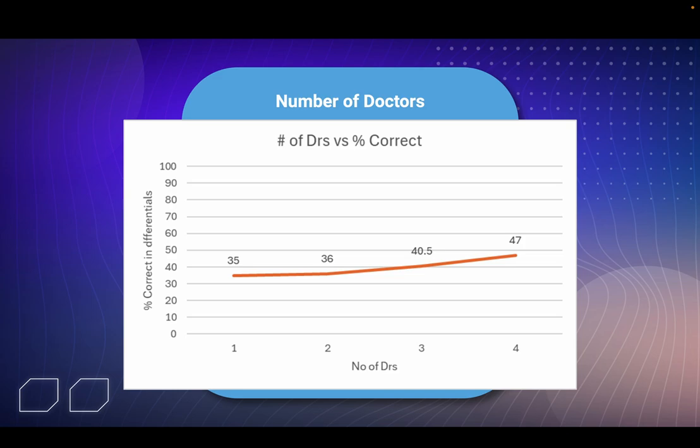And the results were actually quite interesting. Just one doctor by themselves, using the NEJM cases, taking a history, was only able to get about 35% correct. And all the way up to 4 doctors together were able to get 47% correct.